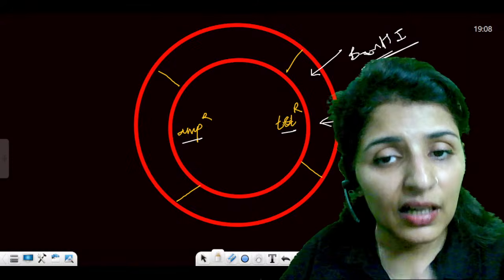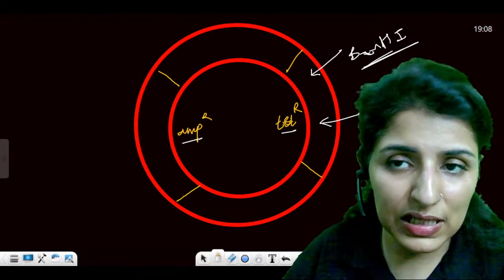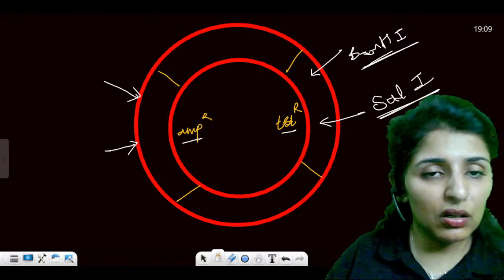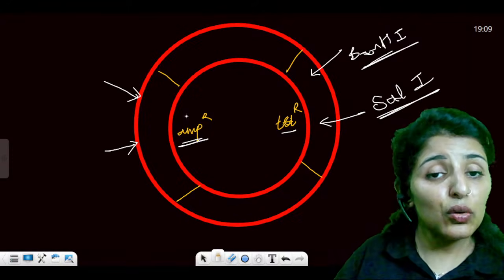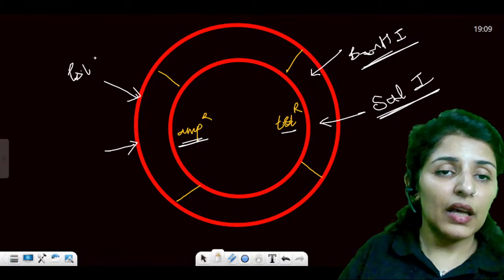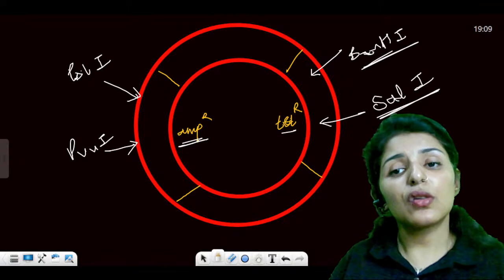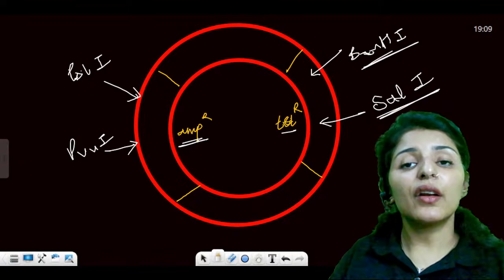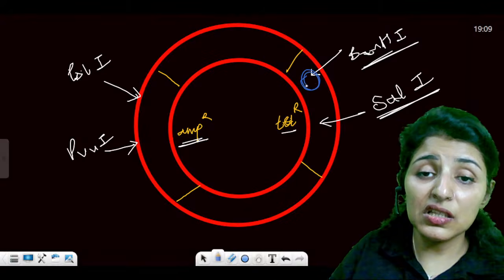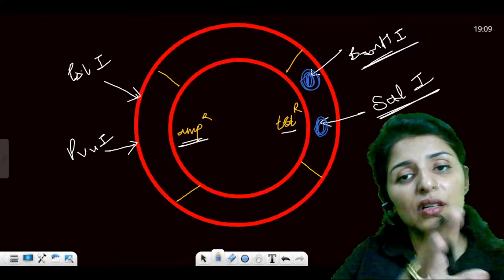So we can cut the tetracycline resistance gene by using either of the two scissors, BamHI and SalI. And then we have similar two scissors for cutting into the ampicillin resistance gene. One is PstI and PvuI. Are you getting that? Why do you want to cut it? You want to insert a foreign gene here, let's say here or here. So wherever you cut, you will be able to insert a foreign gene.